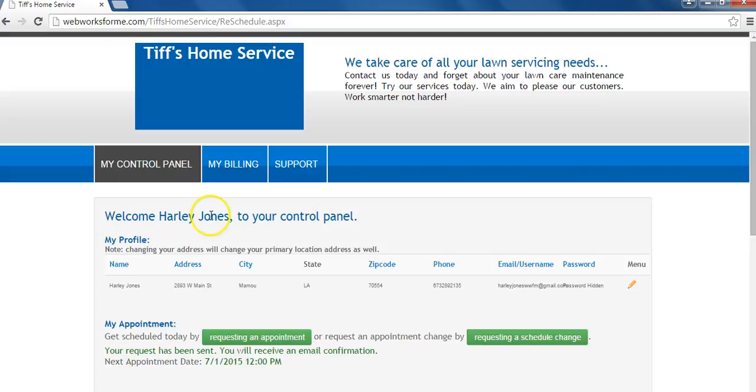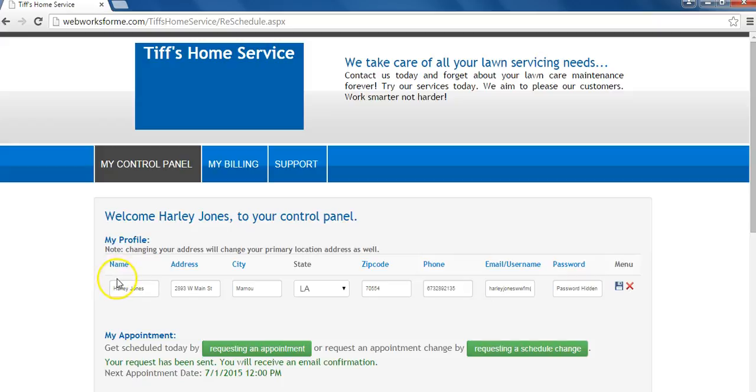Welcome to your Customer Control Panel. Under My Control Panel, you can view your profile under My Profile. You can edit and make changes to your profile. Click on the pencil next to your profile information.